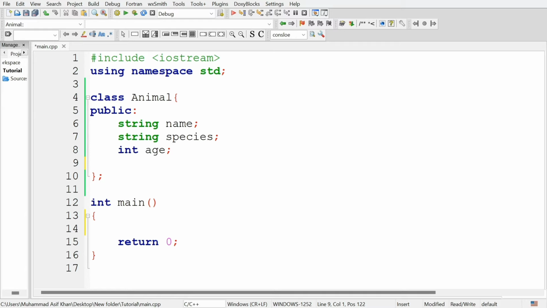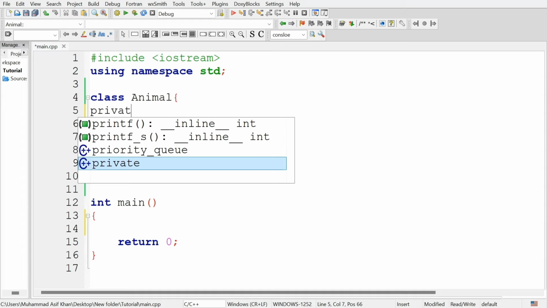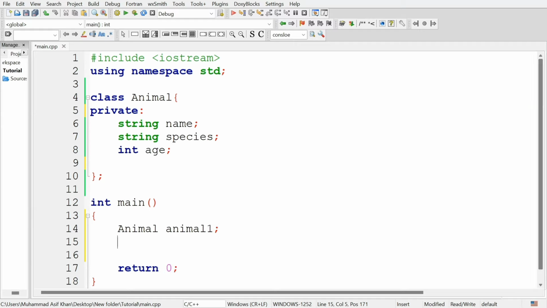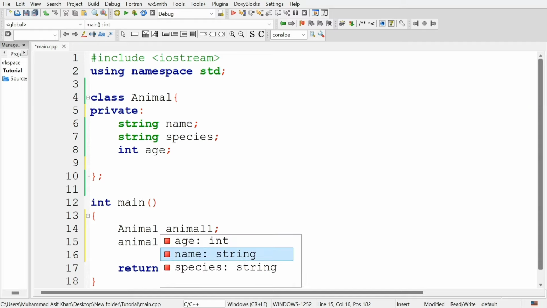So first make the data members of this class private, so they cannot be directly accessed outside the animal class. Let's see here, create an animal object of the class, animal1. And after this, if you want to set the value for a private attribute of this object directly, let's try to assign a value to the private attribute name of this class.